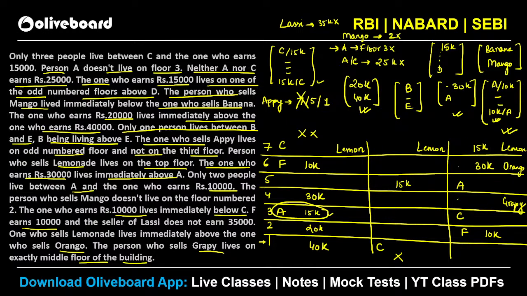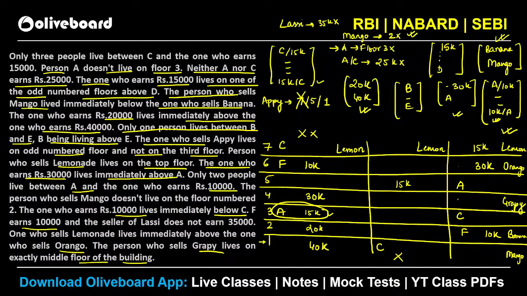Okay, so now let's try. Let's see where should we place. We know that banana has to be immediately above mango, right? So you can see that banana and mango has to be either 3,2 or 2,1. But we know that mango should not be on floor number 2, right? ये भी negative information था. So you cannot use your 3,2 for banana and mango. So that means it has to be 2,1. So this will be banana and the bottom most will be your mango here. ठीक है, तो bottom में mango आ जाएगा.